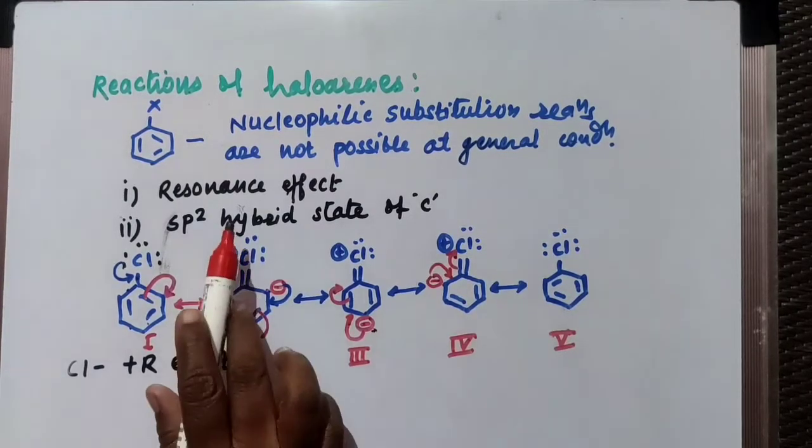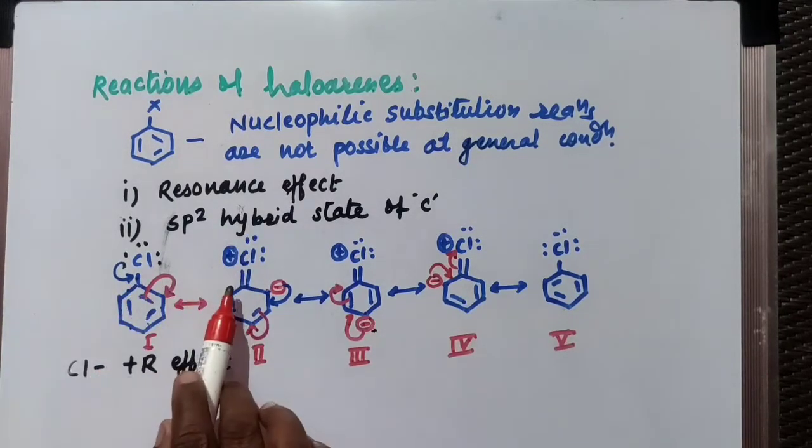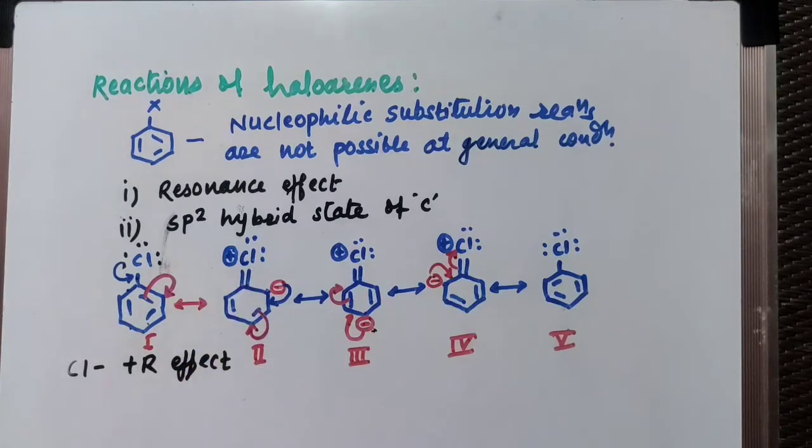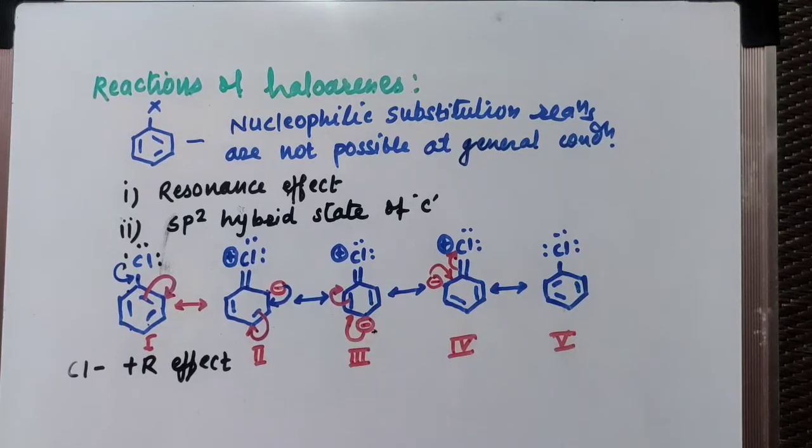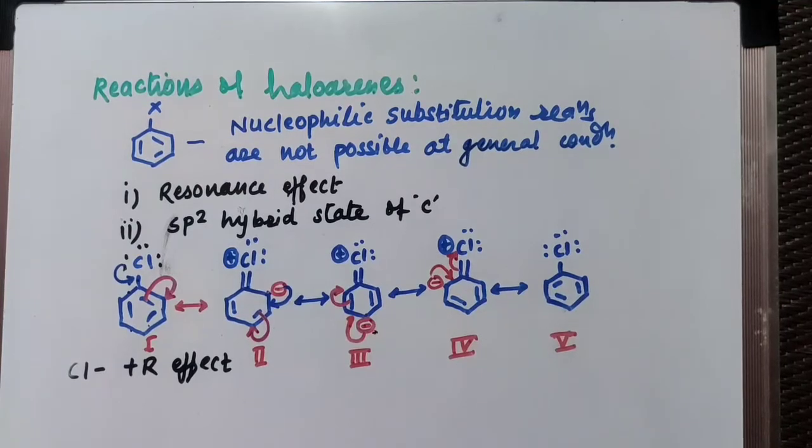So due to resonance, actually there is a formation of a double bond. This is a partial bond between carbon and chlorine, and due to delocalization of the electron pair you get a partial bond between carbon and chlorine. The bond is also a short bond, and as a result it is a strong bond, so it requires more energy to break the bond at normal conditions, and hence nucleophilic substitution is not possible.